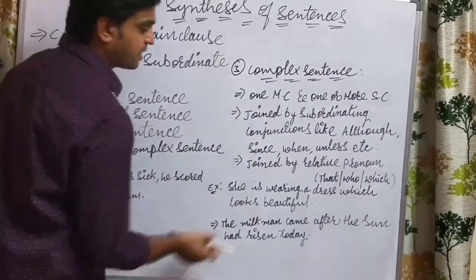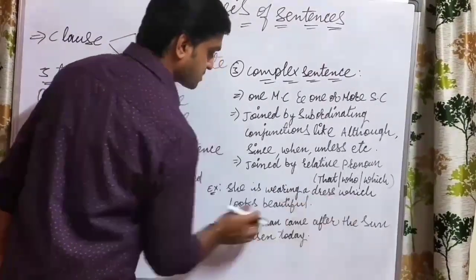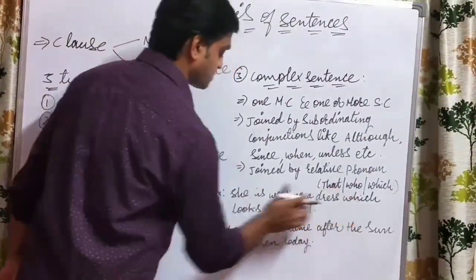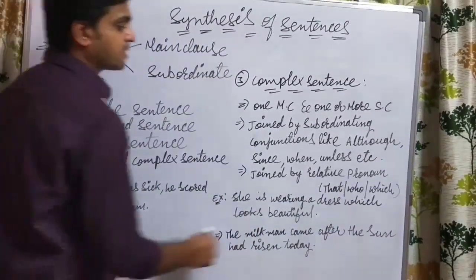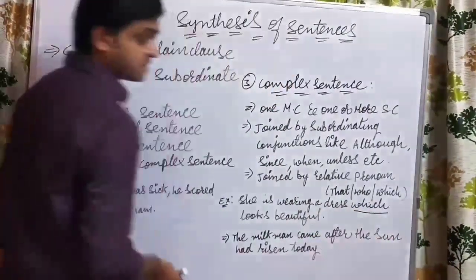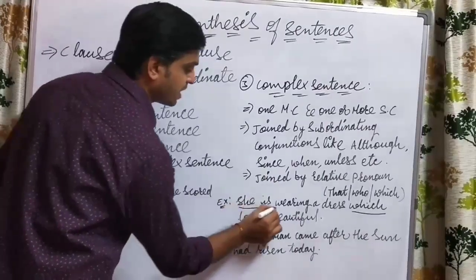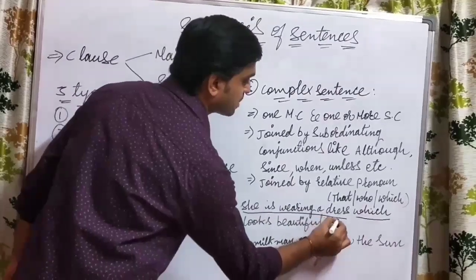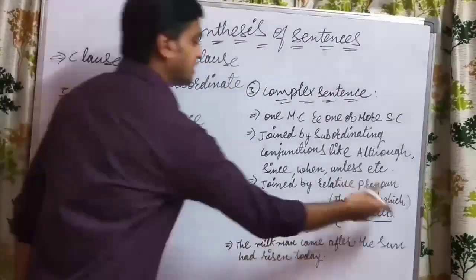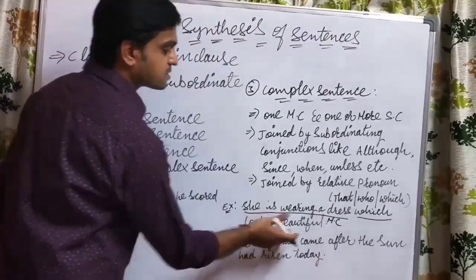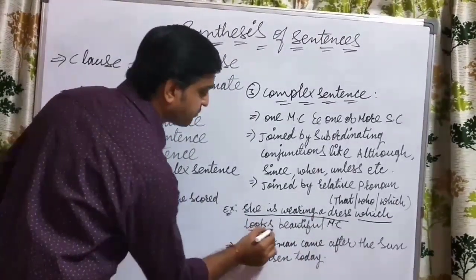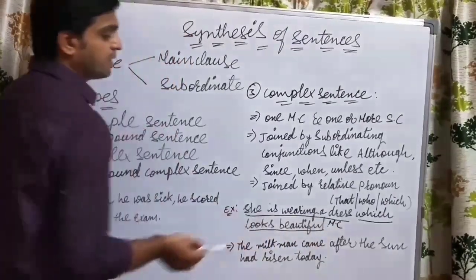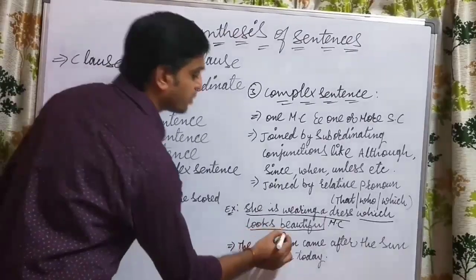First example: She is wearing a dress which looks beautiful. If you see here, the relative pronoun word used is which. She is wearing a dress has complete meaning, so this is a main clause sentence. After which, looks beautiful gives additional information about the dress worn by her. So that's why we call it a subordinate clause.